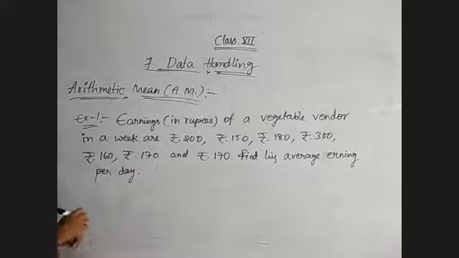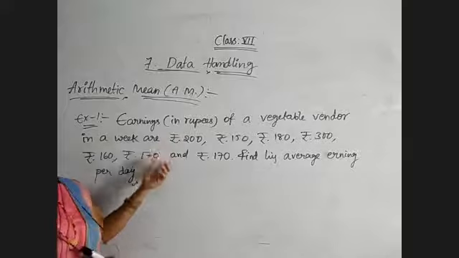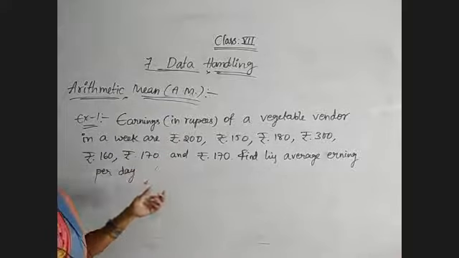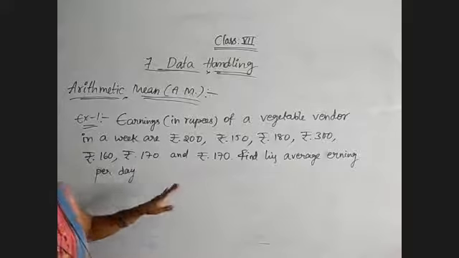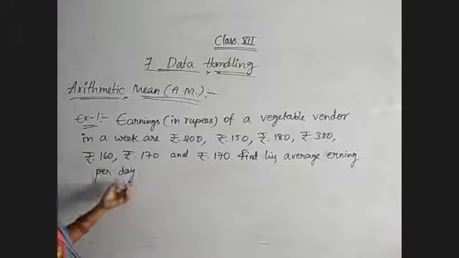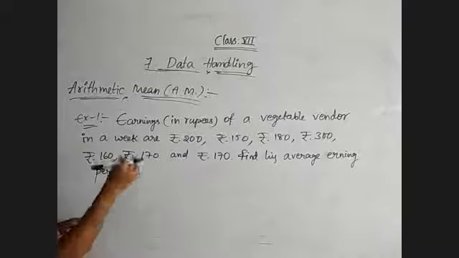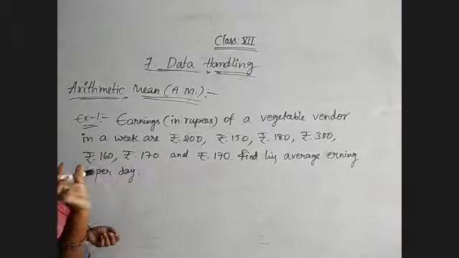Okay, average is nothing but the sum of observations by the number of observations. Here the data is given for earnings, depending upon amount. So how much amount he is getting, the average amount he is getting per day for that week, we must see. It means we are equating all the values to one value only.